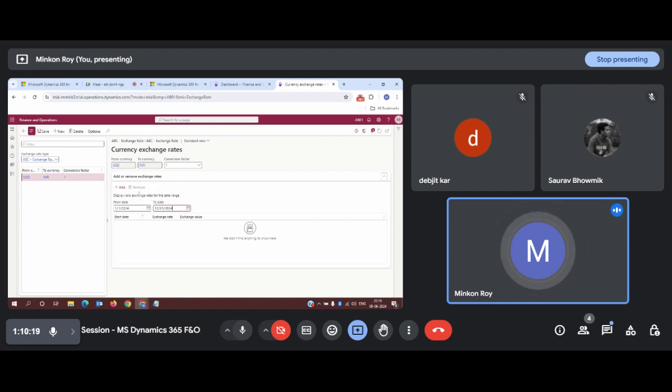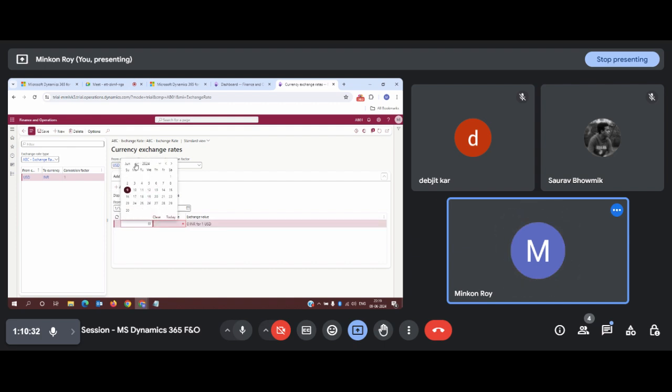Okay. Now how can I do that? After defining the date, you need to click on it, not before that. Once you click on it, you need to provide a start date. Say for example, since my fiscal year starts from 1/1/2024, on 1st of January 2024, my exchange rate for 1 USD was somewhere around 84 rupees. Now again, you can click on add.